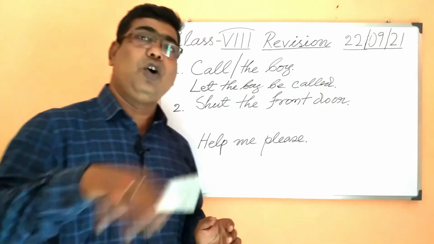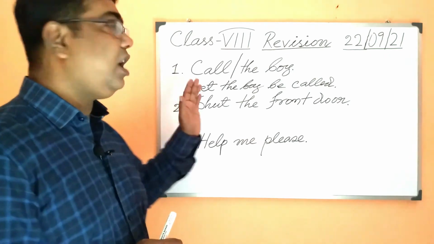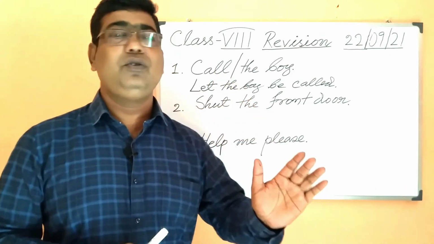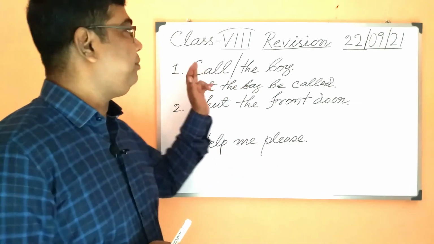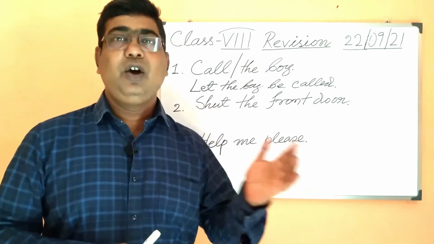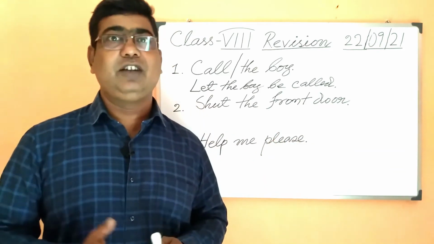So if we had gone that way, the answer would have been you are ordered to or you are advised to, then this will be copied, call the boy. You are ordered to call the boy, or you are advised to call the boy. This way we could have done also.